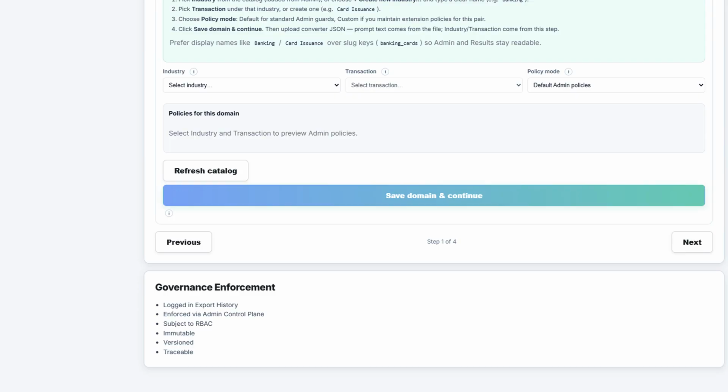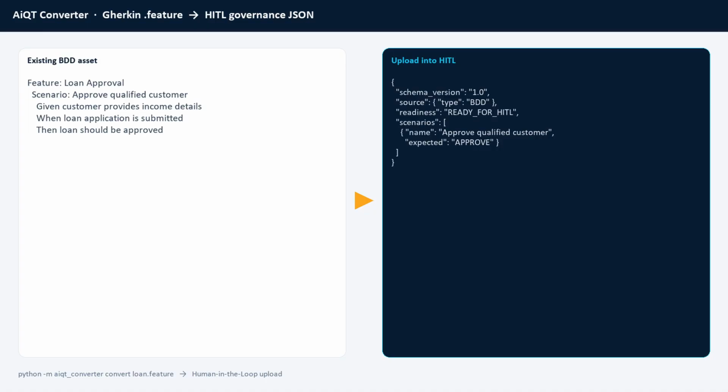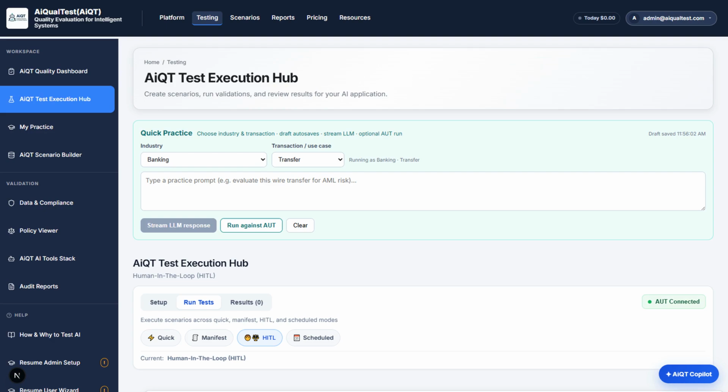They record it. Teams already own .feature files. AiQT Converter turns Gherkin into governance test JSON marked ready for HITL. You do not invent assertions from scratch. Convert, upload into human in the loop, bind the business domain, and keep a human on the gate. That is how existing QA assets become AI assurance evidence.